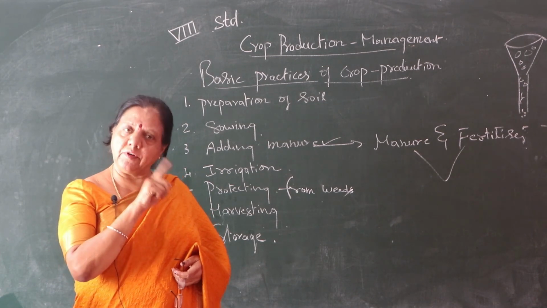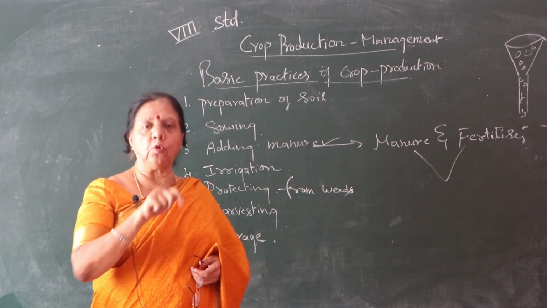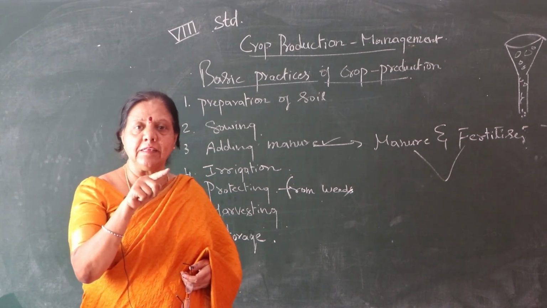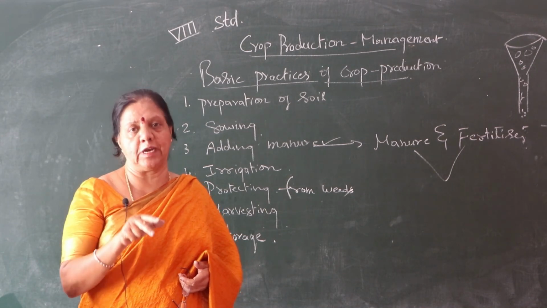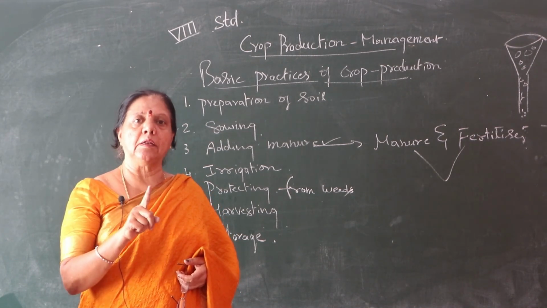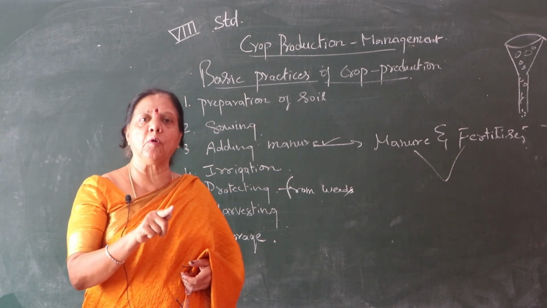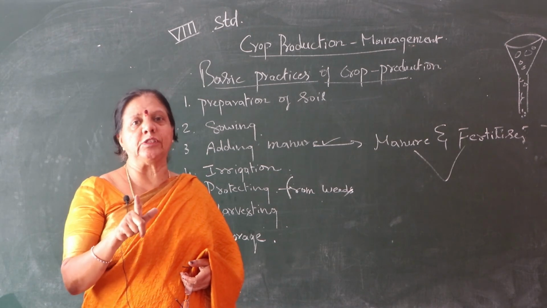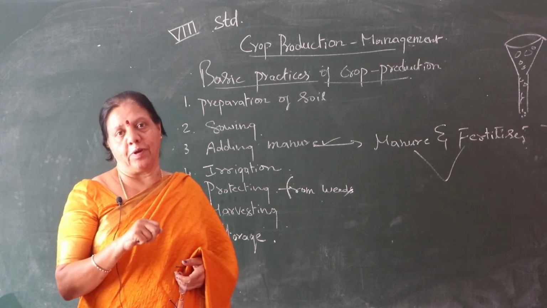And also after this lesson, my explanation, you go through your textbook, and in the exercises, objective type questions and 3-4 question answers they have given. Take one rough note. Try to answer that one. But fill up the objective type in your textbook only. Only question answers you write in one page and send to us.